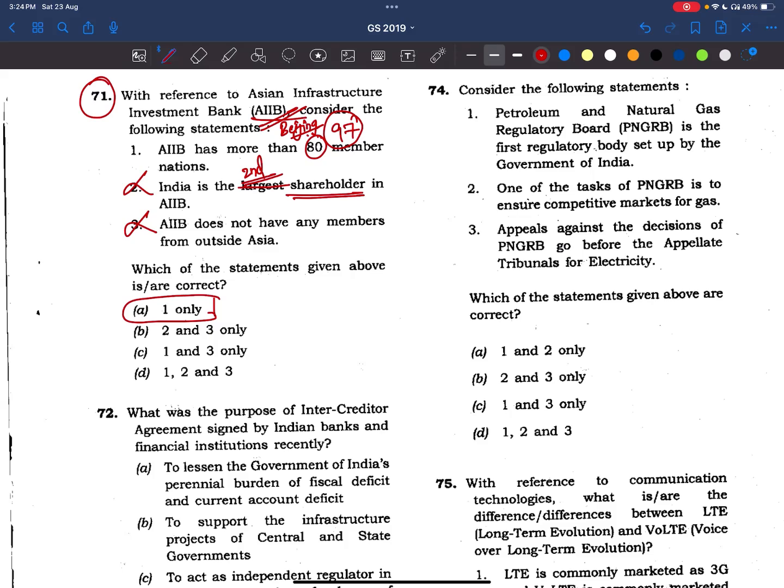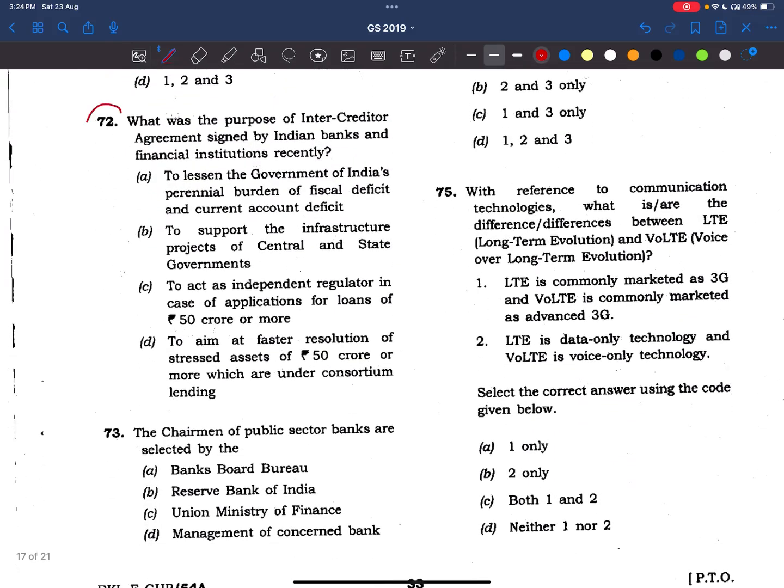Now coming to 72nd question. What was the purpose of the intercreditor agreement signed by Indian banks and financial institutions recently? Please remember this: intercreditor means among the creditors. Who are the creditors here?